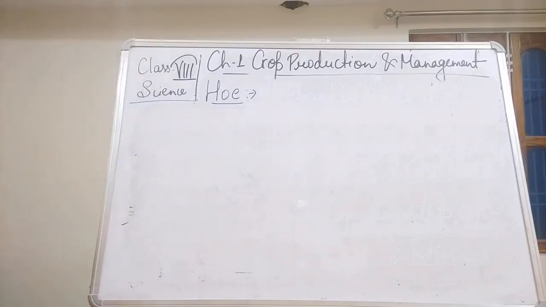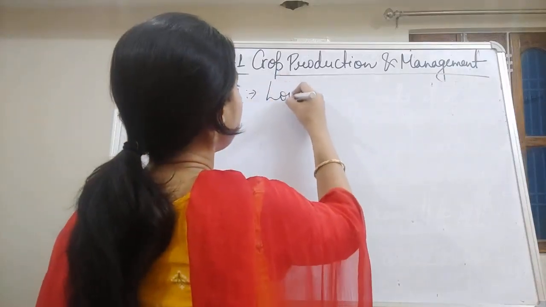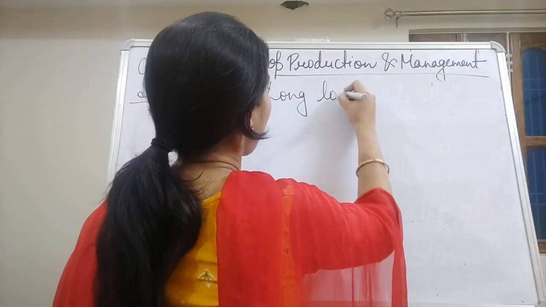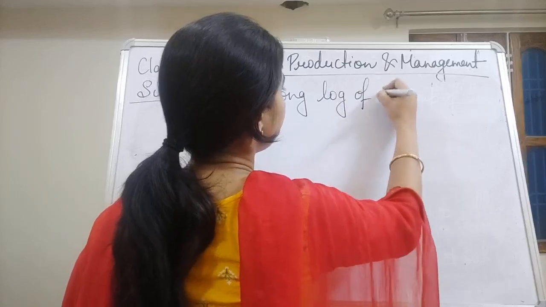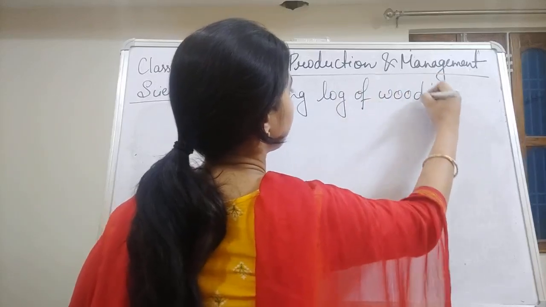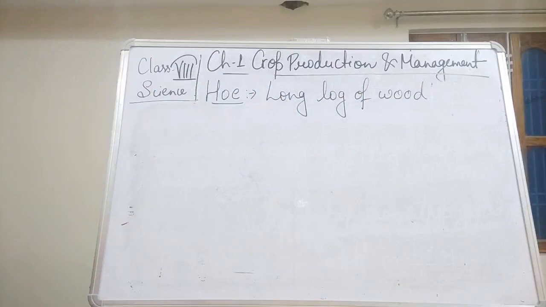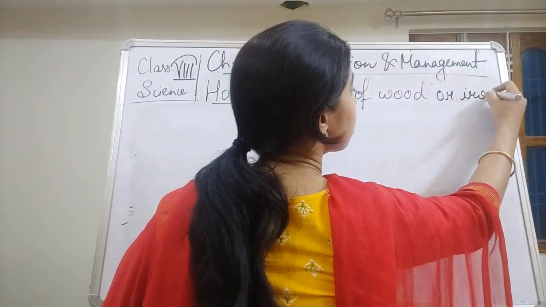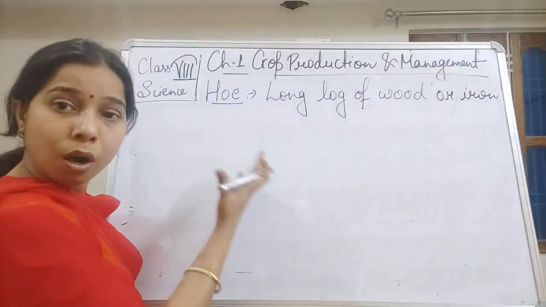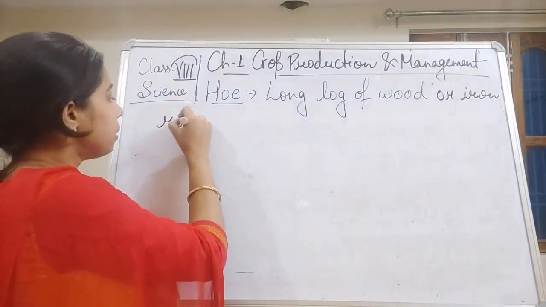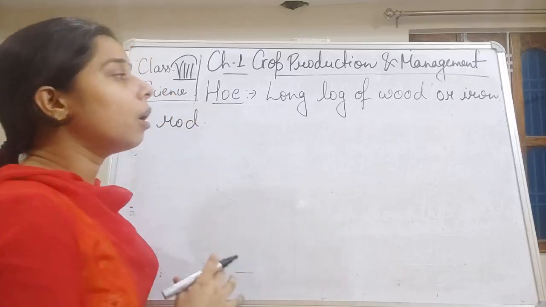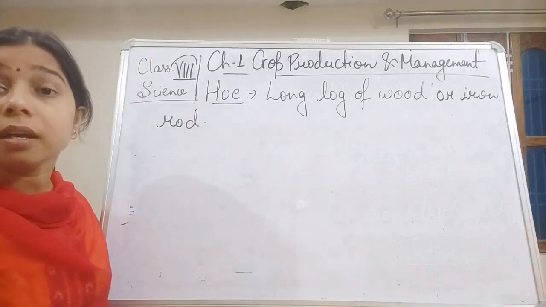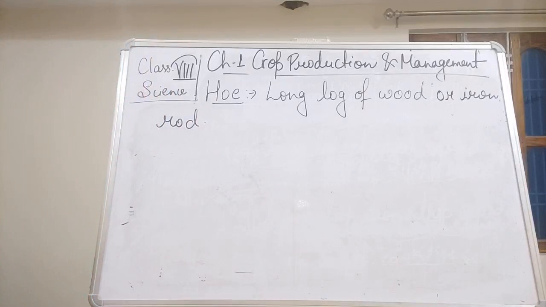So we can write here that it is also having a long log of wood, or even sometimes people use an iron rod instead of wood. But it is always either a long log of wood or an iron rod.